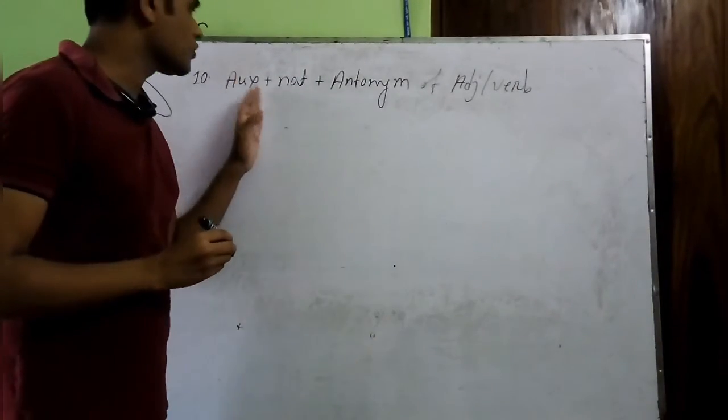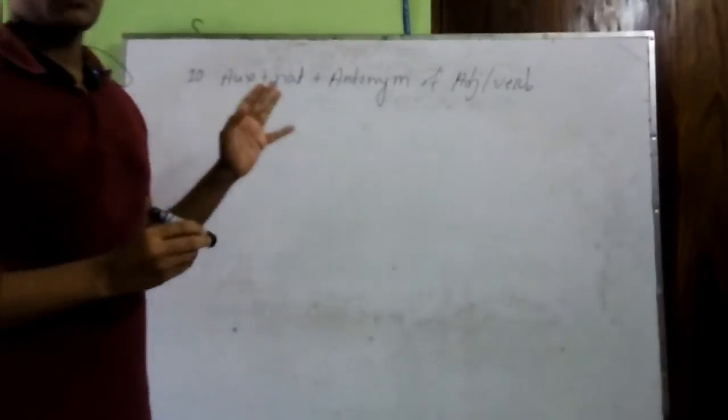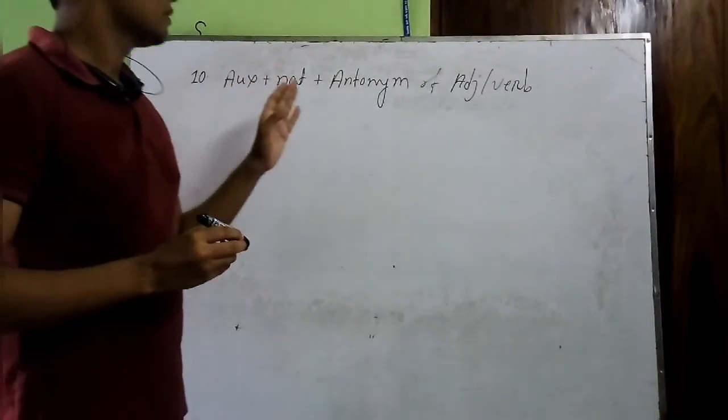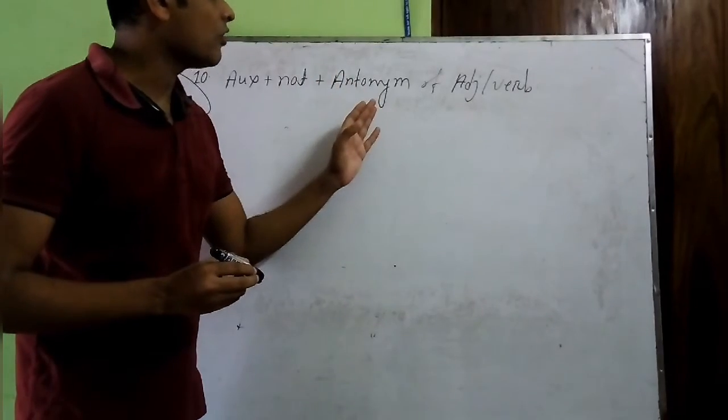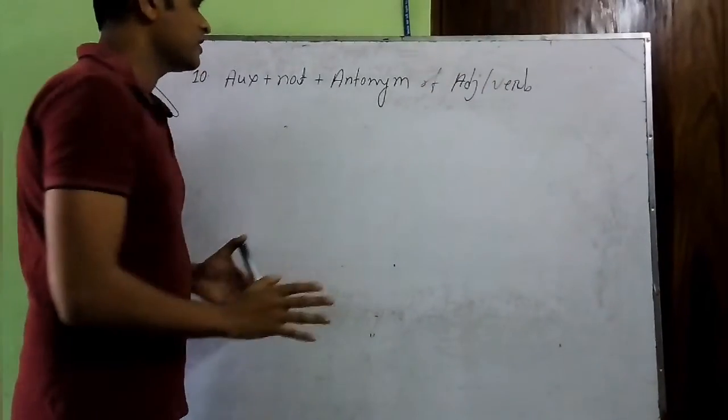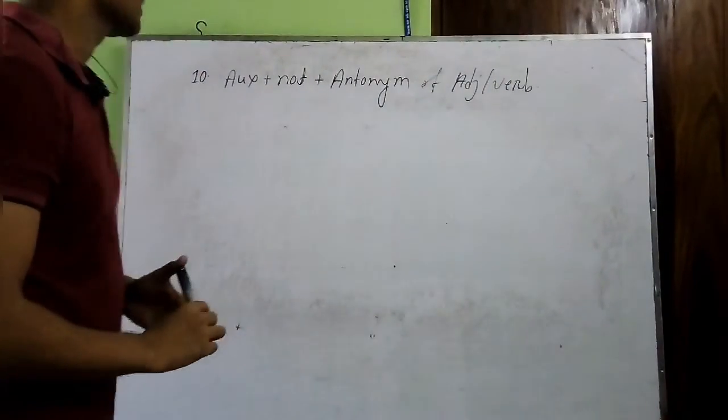Actually this is the rule. Auxiliary plus not, that means with your auxiliary you have to put not, then you have to use the antonym form of the adjective or verb given in the sentence.